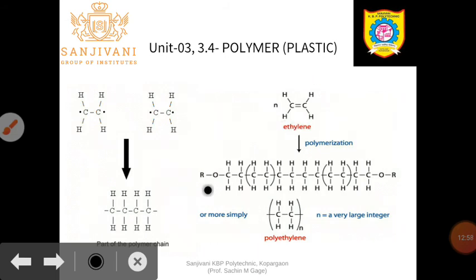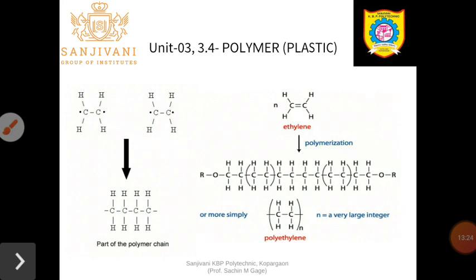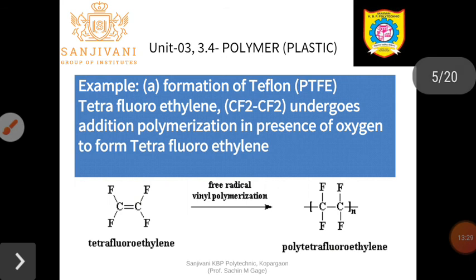You will get the formation of these two molecules linked together, and there is a formation of a dimer. And here a large number, poly or many, of ethylene molecules combine together to form polyethylene. Here n represents a very large integer. So that is called the formation of polyethylene by addition polymerization reaction.